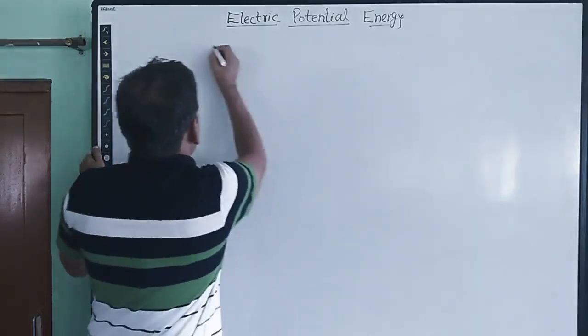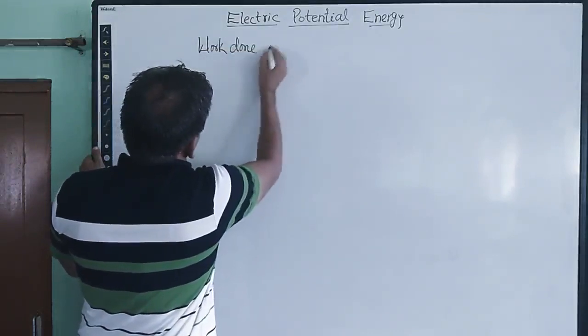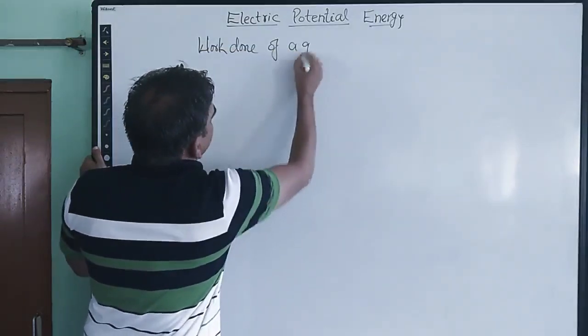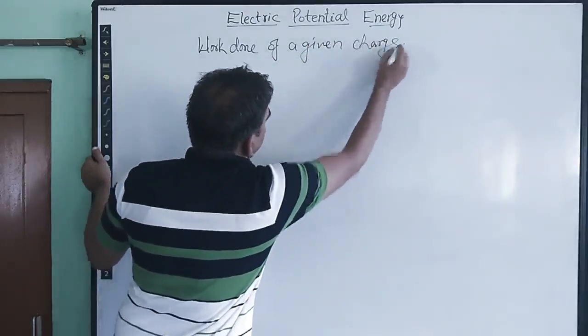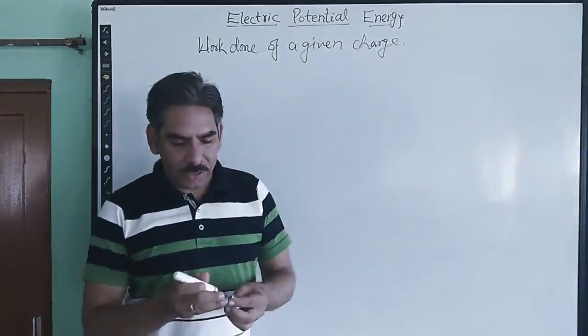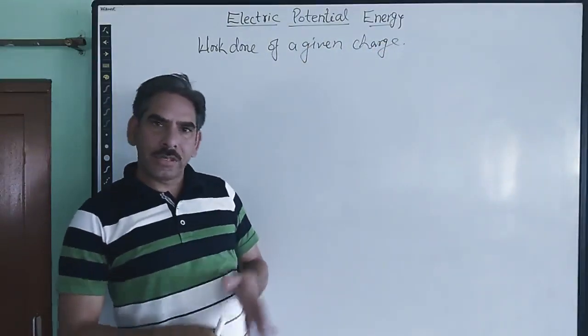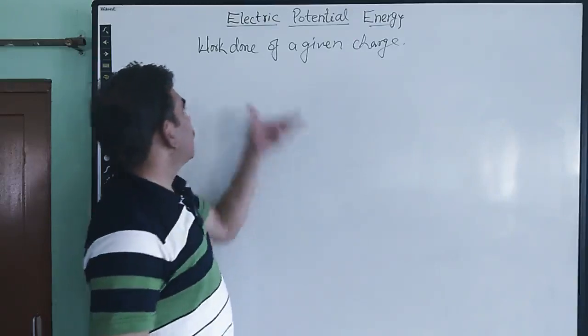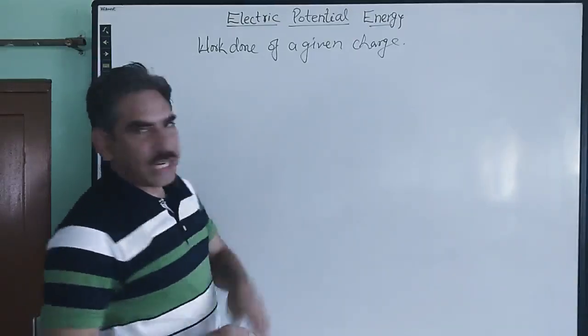So that is the electrostatic potential energy. It is the work done on a given charge in bringing it against the electric field of some point charge or source charge. That work is called electric potential energy.